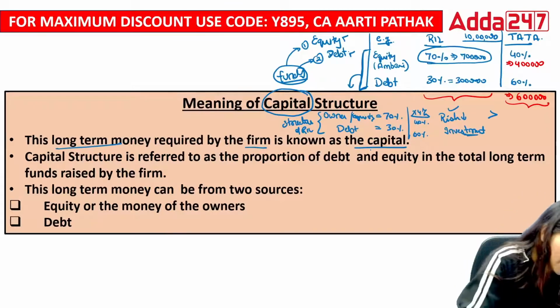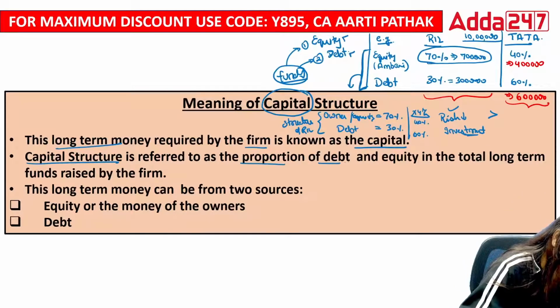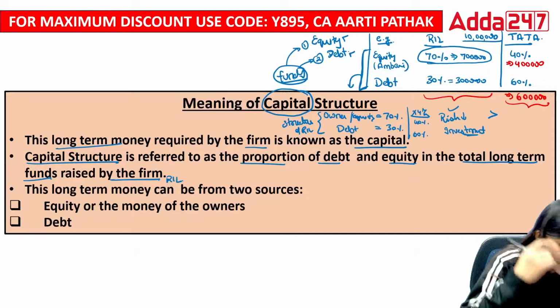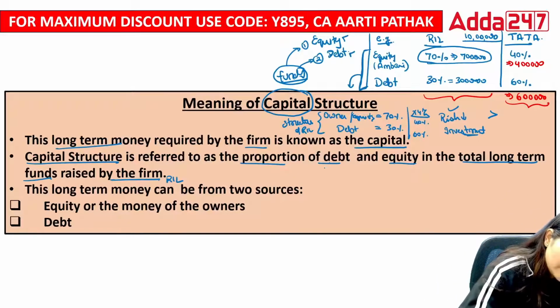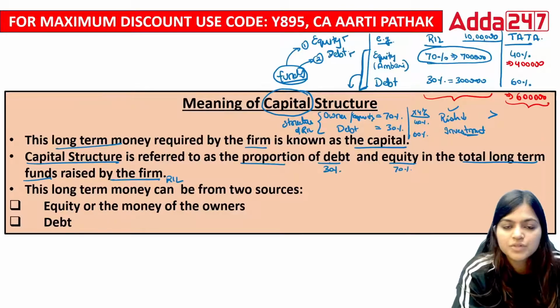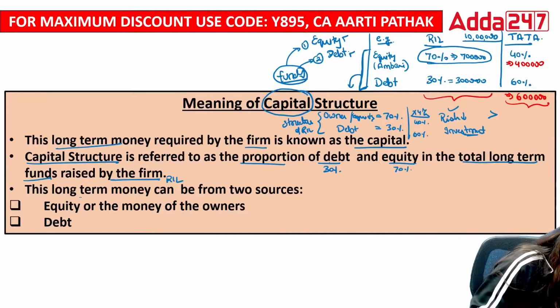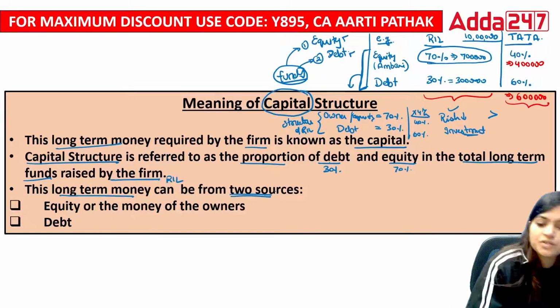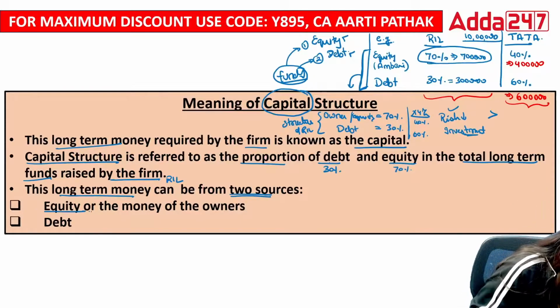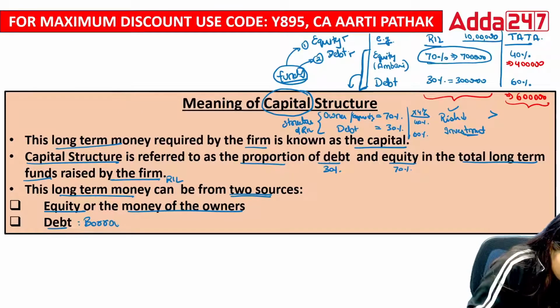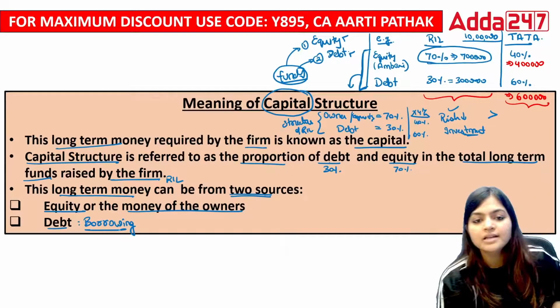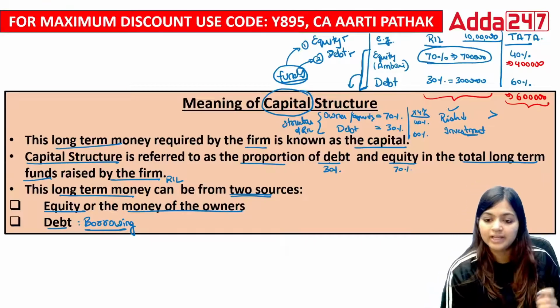Capital structure refers to the proportion of debt and equity in the total long-term funds raised by the firm. If I talk about Reliance Industry, how much they have raised through debt, that is 30%, and how much through equity, that is 70%. So the long-term money can be from two sources. Just now we have seen, again we are repeating: equity, the money of the owners, or debt. Debt is borrowing. So this is about your capital structure and its meaning.